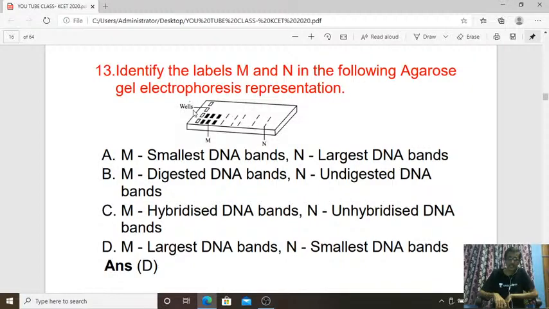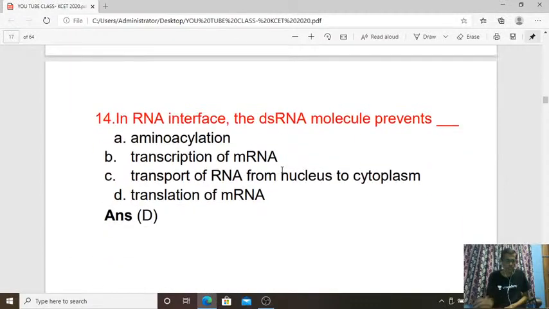Larger or bigger sized DNA strands will remain back, and smaller sized DNA molecules will move fast towards the anode side. So this is how agarose gel electrophoresis separates the DNA strands from each other. It is one of the important methodologies utilized during recombinant DNA technology to separate the DNA strands. Okay, so the answer is D for question number 13. Next, question number 14.